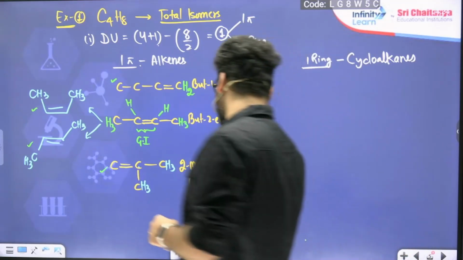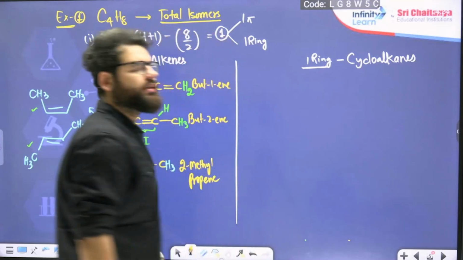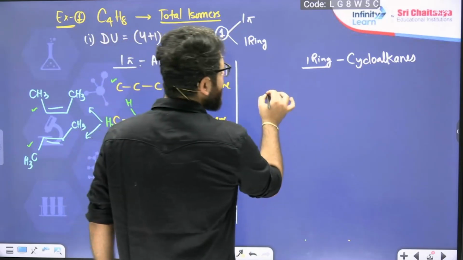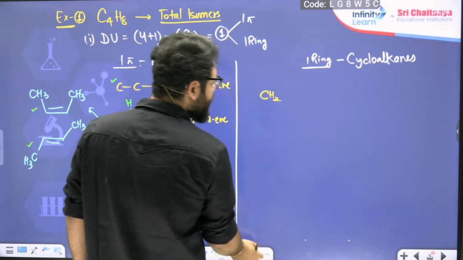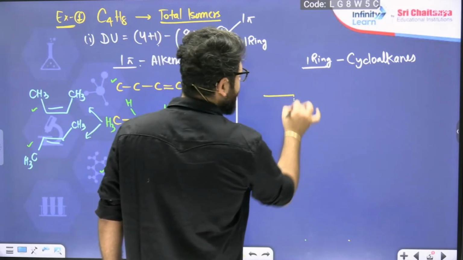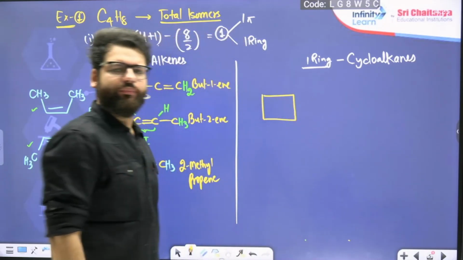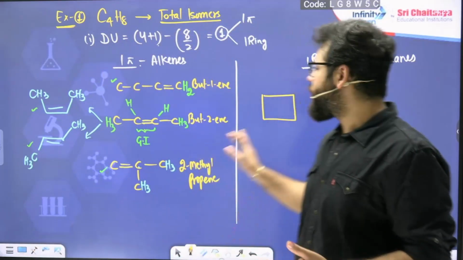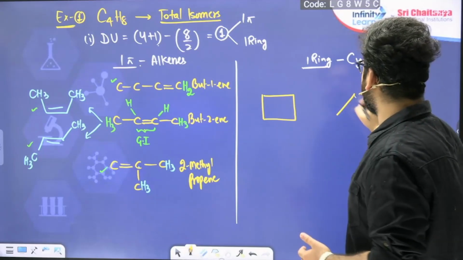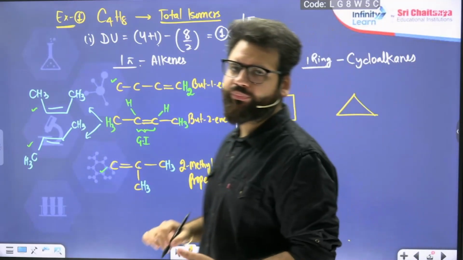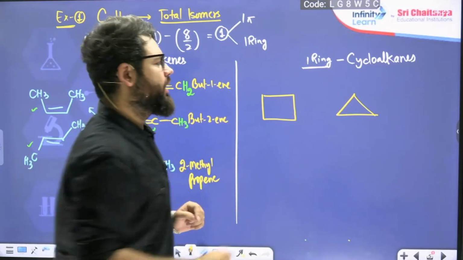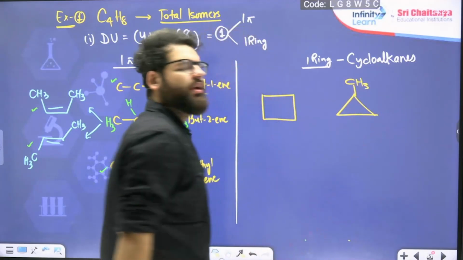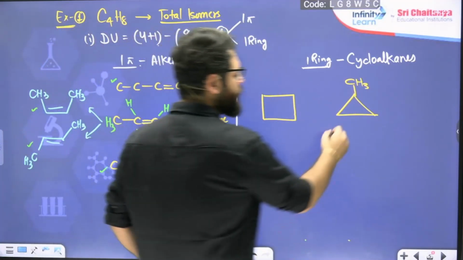Okay. Now let us check the ring compounds. Again, the same strategy. Start with the maximum number of carbons in the ring. So starting with 4 carbons in the ring, I can make a cyclobutane. Don't worry about hydrogens. They will automatically balance out each other. Cyclobutane. Okay. I can't put any pi bond. So just a cycloalkane I have to draw. 4 carbon, only one possibility. Cut the chain to 3. Cyclopropane. One more carbon I have to keep. Whether I keep a branch here or here or here, it's the same only. So I'll keep it anywhere. It will become methylcyclopropane. Methylcyclopropane.